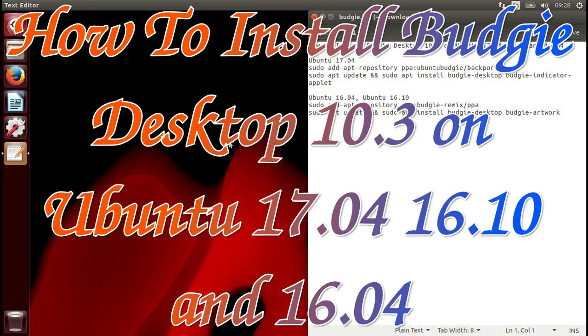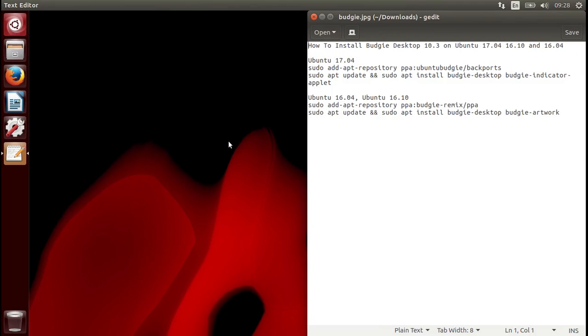Hello, today we are going to install Budgie Desktop 10.3 on Ubuntu 17.04. As you can see, this is the instruction to install it on Ubuntu 17.04. If you have Ubuntu 16.04, you can install it with these commands. This should work on any of the Ubuntu flavors of 17.04, 16.04 and 16.10.